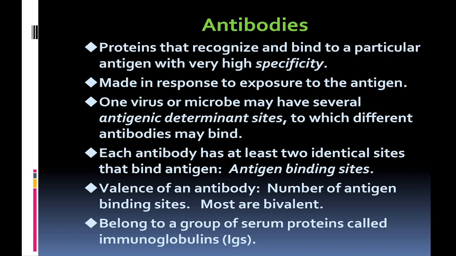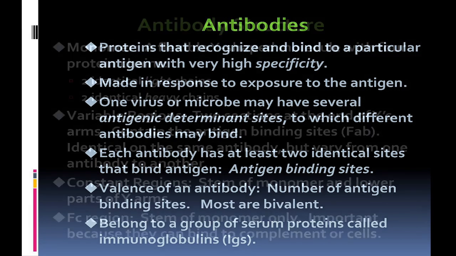Each antibody has at least two identical sites that bind antigens, called antigen binding sites. Valence of an antibody is the number of antigen binding sites; most are bivalent. Antibodies belong to a group of serum proteins called immunoglobulins.